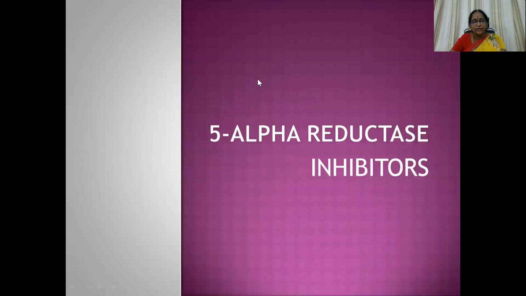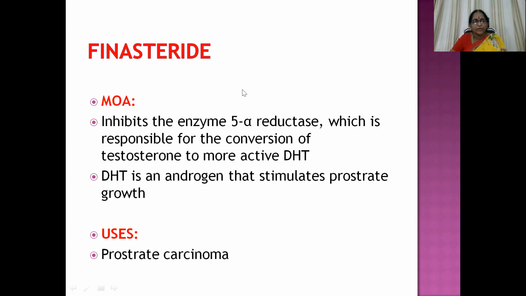Then comes 5-alpha reductase inhibitors, mainly finasteride, which we usually use. The mechanism of action of this molecule is that it inhibits the enzyme 5-alpha reductase, which is responsible for the conversion of testosterone to the more active dihydrotestosterone. So the 5-alpha reductase enzyme converts testosterone to dihydrotestosterone. That enzyme we are going to inhibit with the usage of the finasteride molecule.